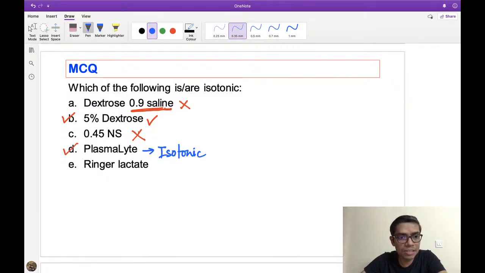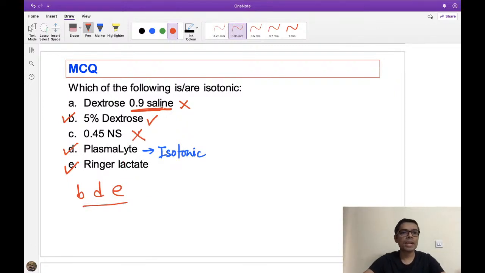A is not isotonic. If it is only 0.9% saline, then that's isotonic. But whenever dextrose is added to that, it becomes hypertonic. Although there are some kinds of dextrose saline solution which are isotonic also, I'll give you that, just hold on. But before that, obviously Ringer lactate is also an isotonic solution. So in this question the answer is only B, D and E. These three are the isotonic solutions.